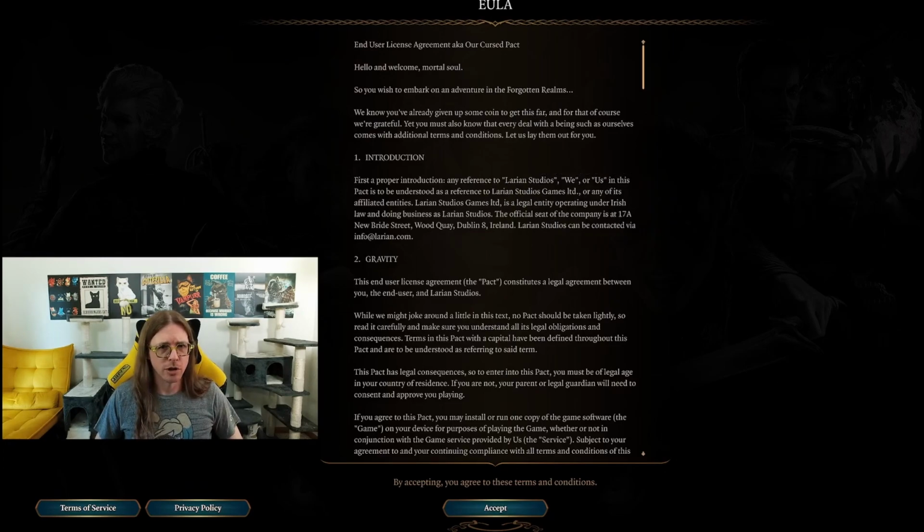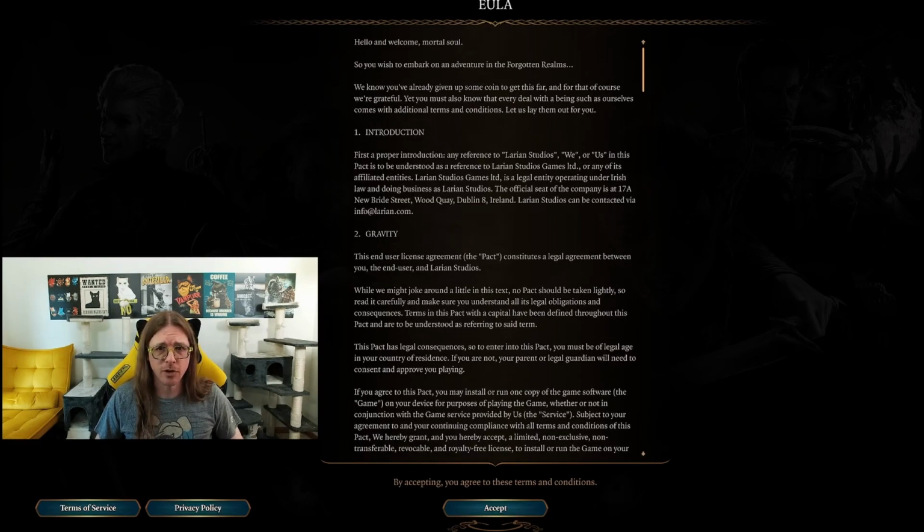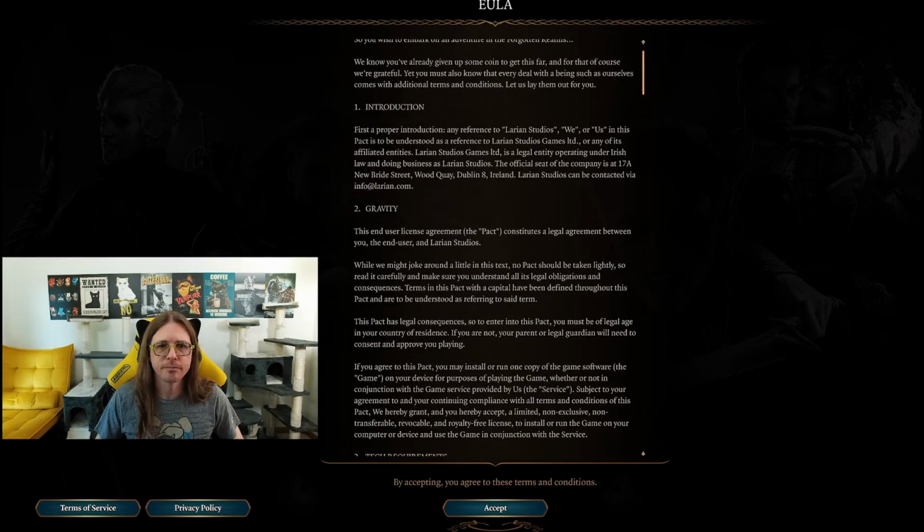So you wish to embark on an adventure in the Forgotten Realms. We know you've already given up some coin to get this far, and for that, of course, we're grateful. Yet you must also know that every deal with a being such as ourselves comes with additional terms and conditions. Let us lay them out for you.